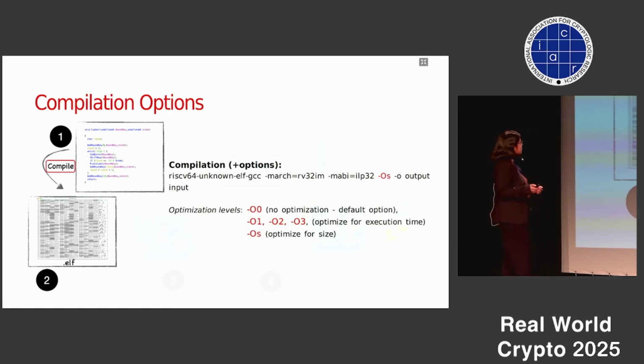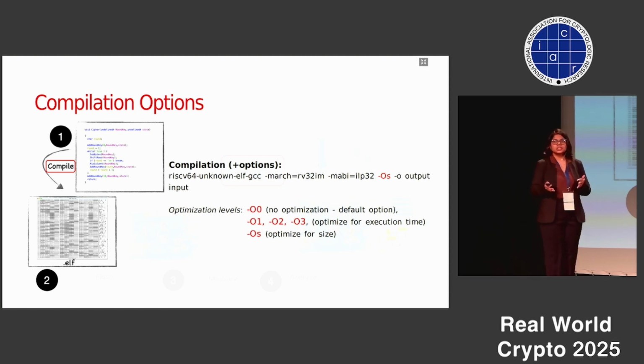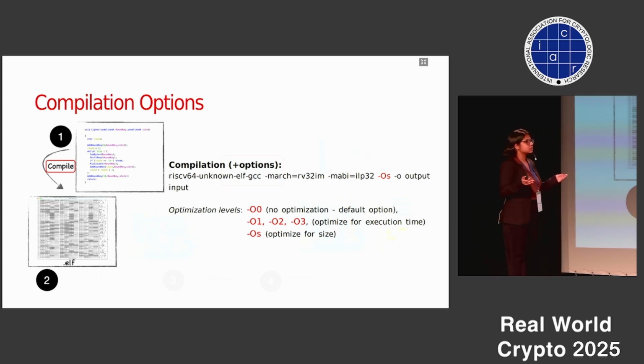Now, the first step, which is the compilation, is basically the command that we see. First we see the compiler, then it specifies the architecture, followed by the libraries, and followed by a character, which is OS. This basically specifies the compiler optimization level. Even if we do not specify this level, it takes O0 as the optimization level, which states that the compiler will not make any changes to the binary file.